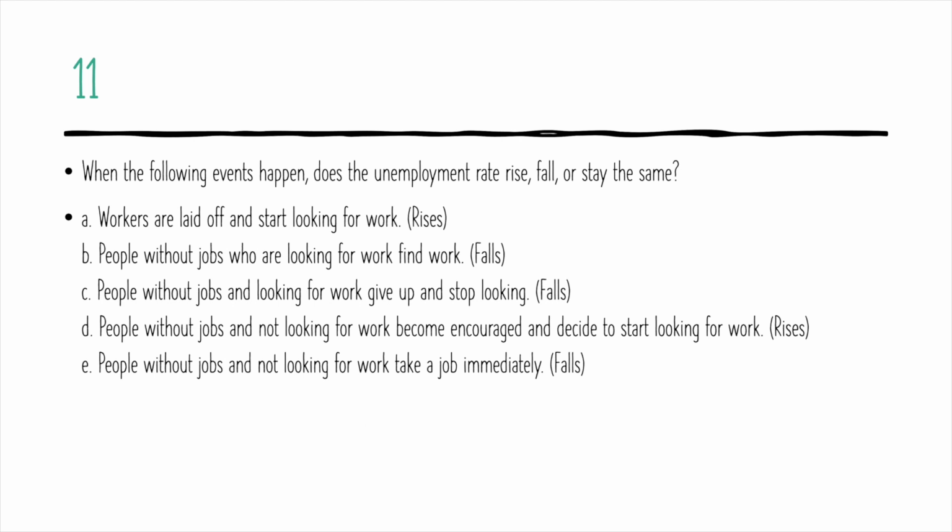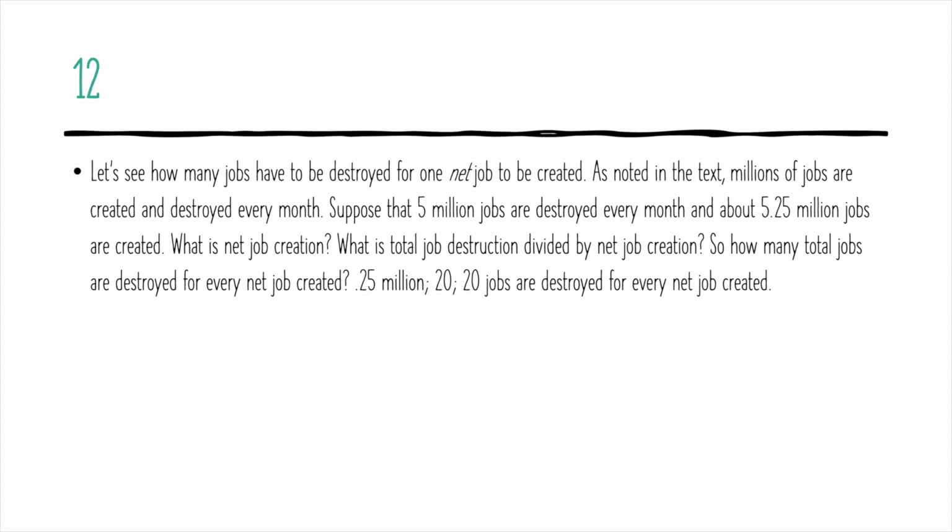Part D. People without jobs and not looking for work become encouraged and decide to start looking for work. That increases the unemployment rate because people are going from discouraged workers to unemployed, so they're basically re-entering the labor force. Part E. People without jobs and not looking for work take a job immediately. This causes the unemployment rate to decrease because they are entering the labor force, but they're entering it with a job, so they're basically increasing the proportion of the labor force that's employed.